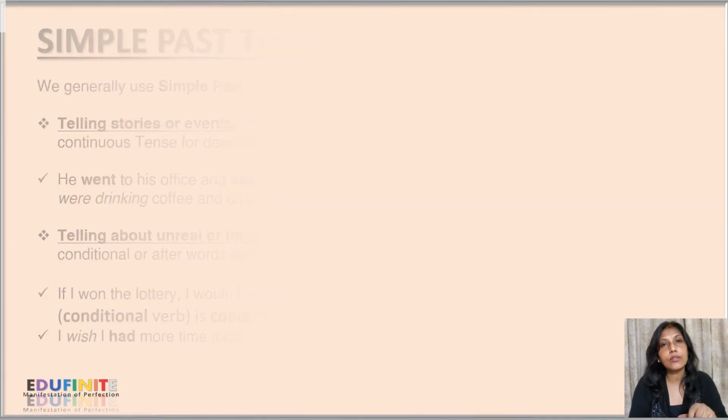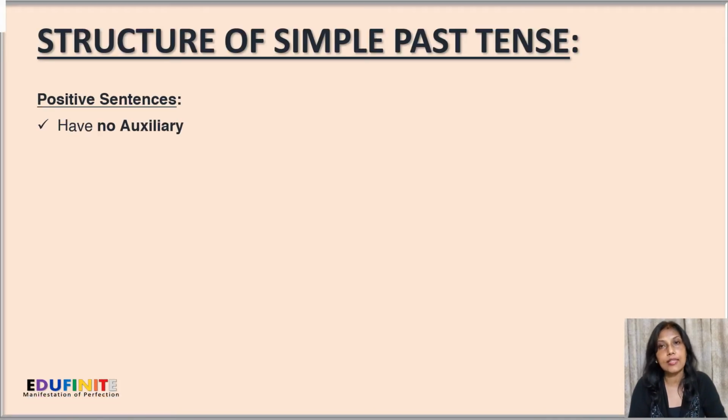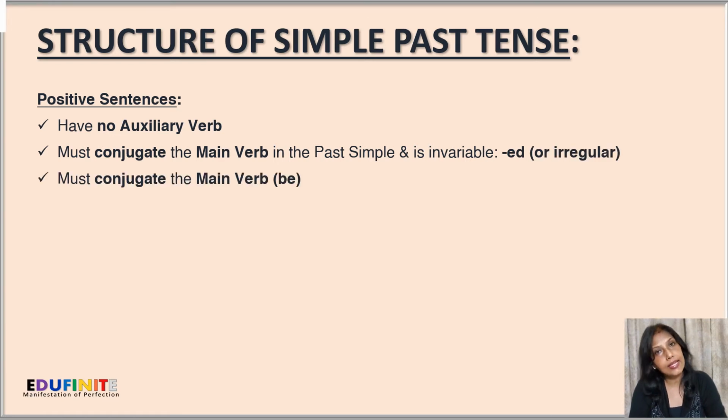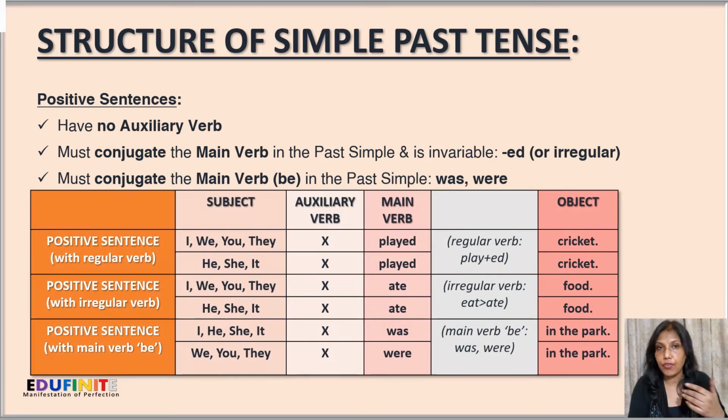Next, let us look into the structure of sentences in simple past tense. Now, for positive sentences, we have no auxiliary verbs. We must conjugate the main verb in the past simple, and it is invariable. That is, for regular verbs, we have to add ed, and for irregular verbs, we'll have to use the second form.